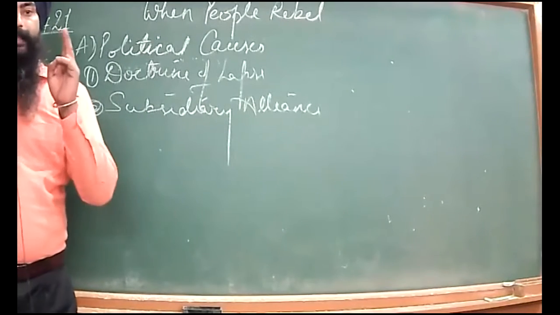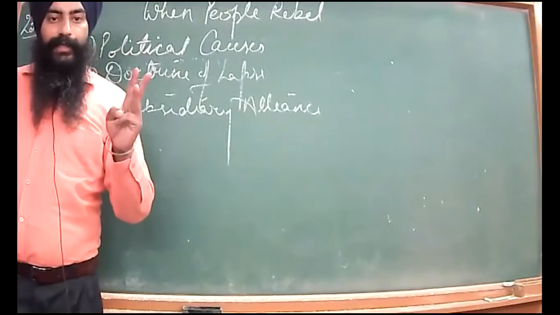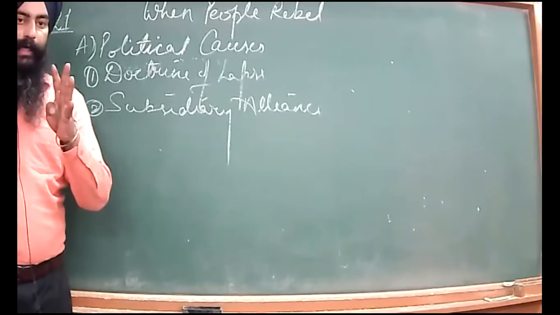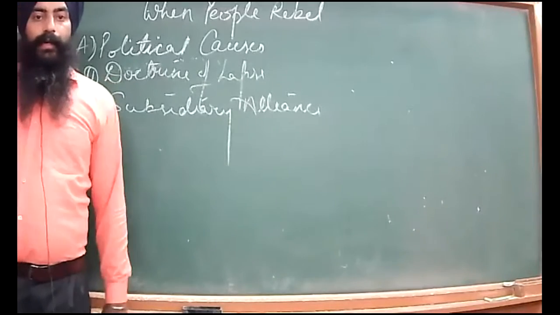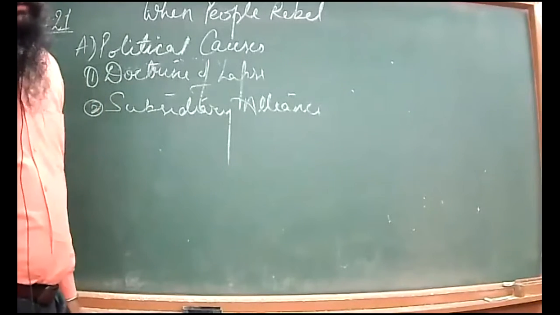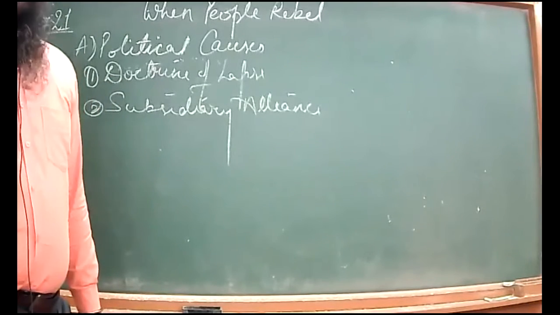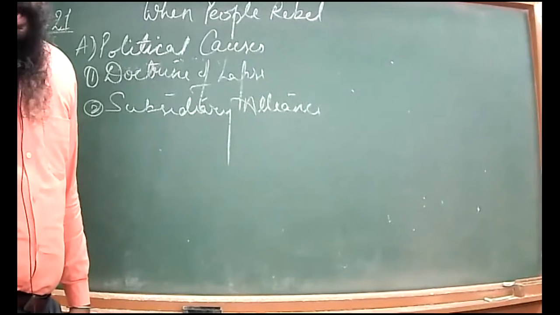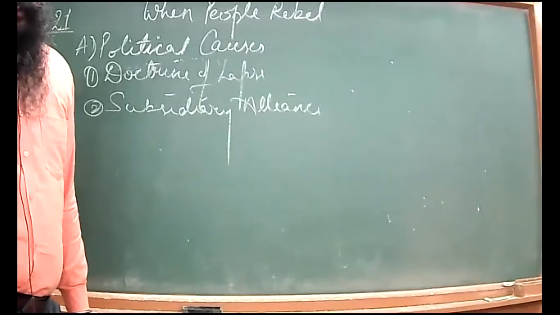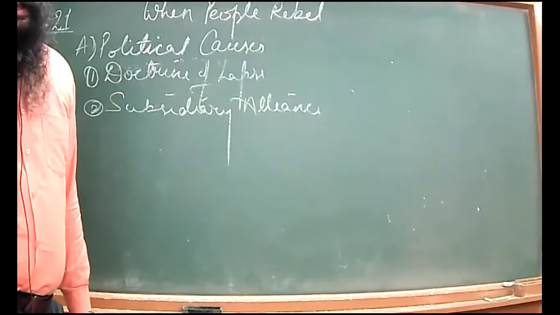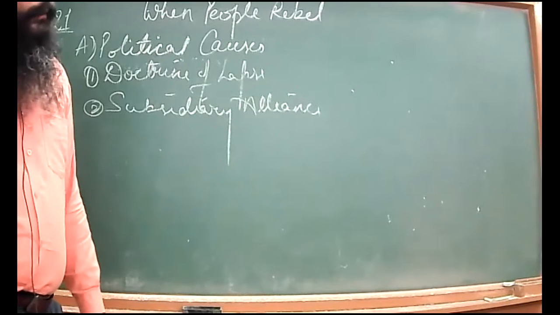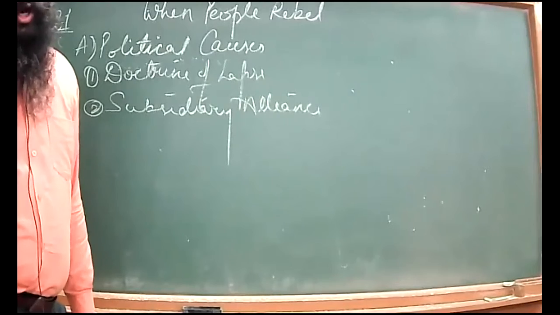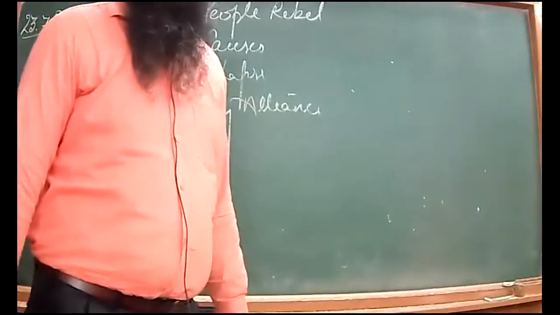doctrine of lapse, subsidiary alliance, maladministration. Fourth one, the end of the Mughal dynasty. Fifth one, hurting the sentiments of Muslims. All these people were not satisfied and showed their anger in the form of the revolt of 1857. These were the political causes responsible for the revolt of 1857.